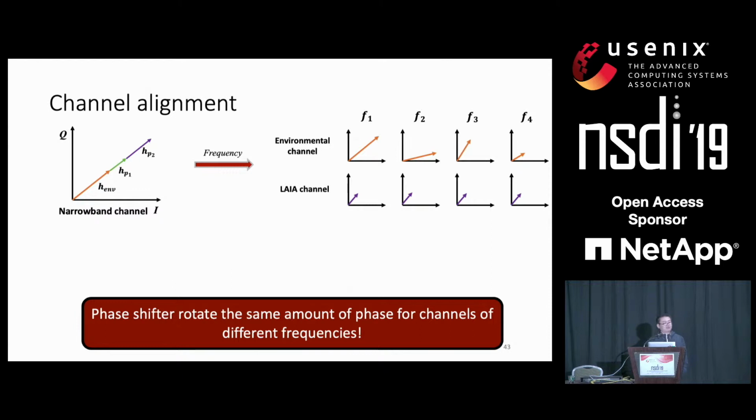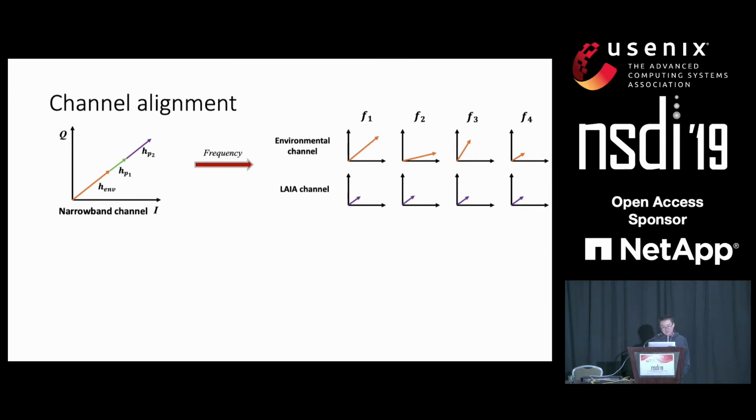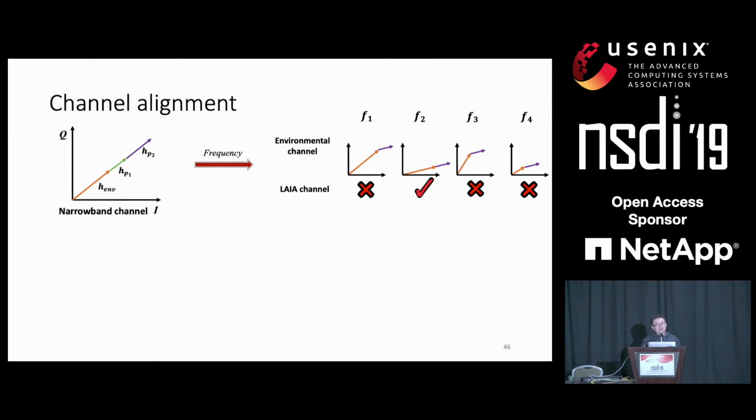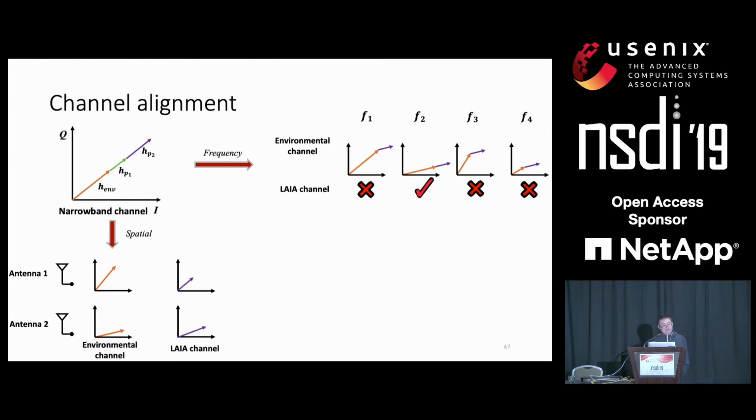And a key property of the phase shifter is that it will shift the phase of all the channel by the same amount. So if we shift the LAIA channel by the same amount of phase and add them together with the environmental channel, we can see that some of the channel is perfectly aligned, but some of them are not. The same phenomenon happens in the spatial domain, where the channel is measured from two antennas, and the channel is different also. If we apply the same phase shift to all the LAIA element channels and add them together with the environment channel, you can see that some of them are not perfectly aligned.